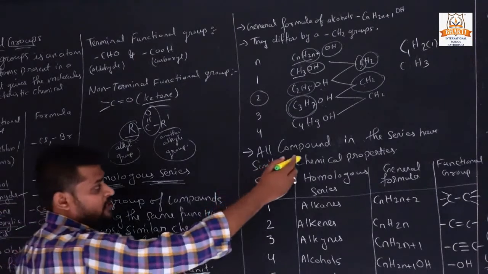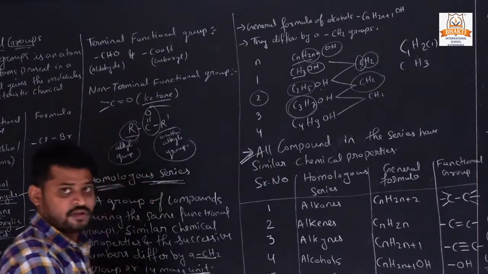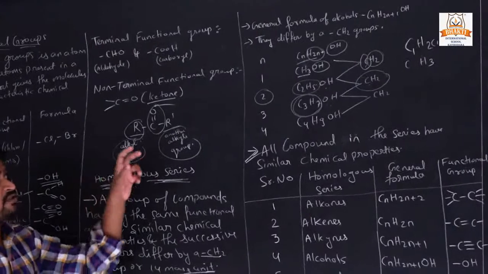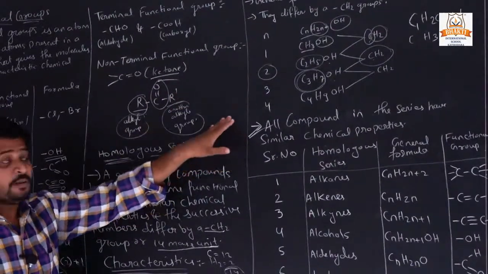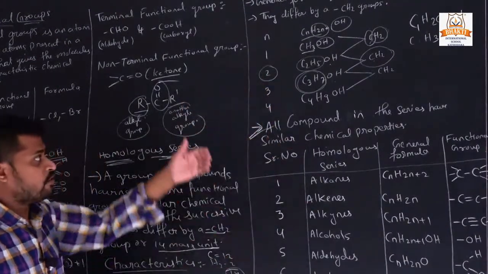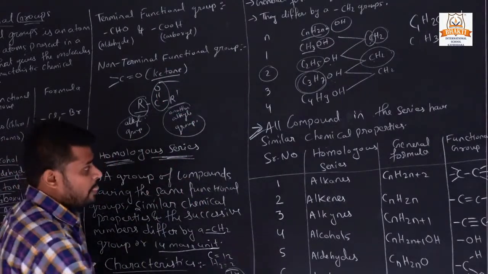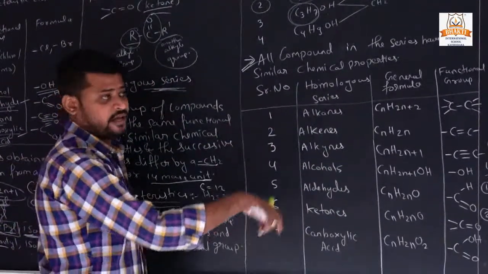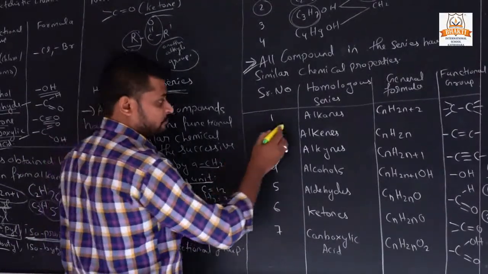Here all compounds in the series have similar chemical properties. You have to note this down also. They have similar chemical properties, means they have the same functional group, so that's why they have similar chemical properties, but they have only a difference of CH2 when their carbon chain changes. Now here are given some homologous series with their general formulas and functional groups. It is very important for higher classes.